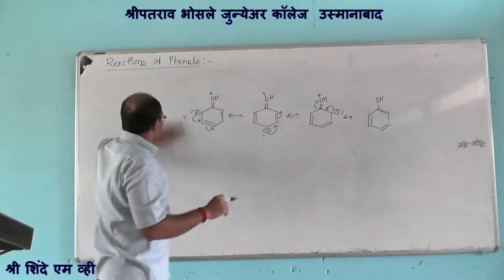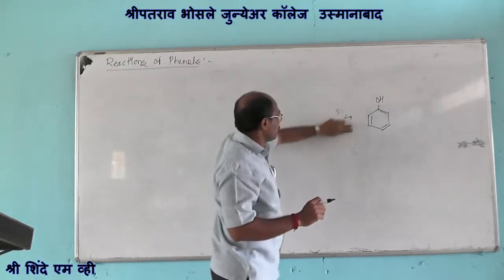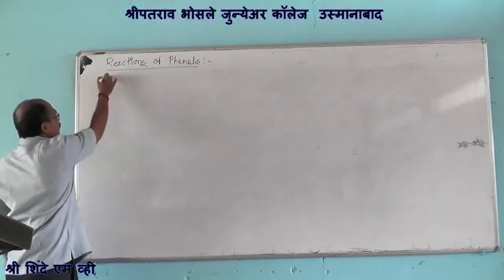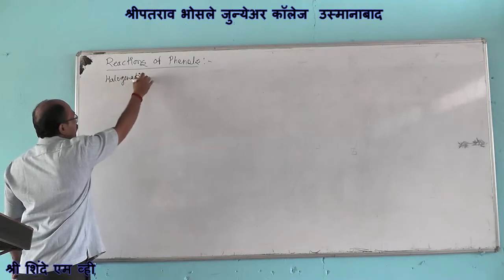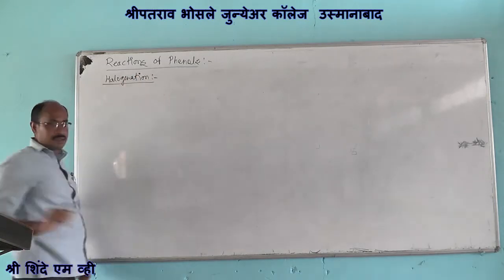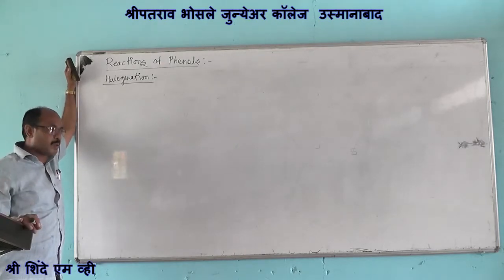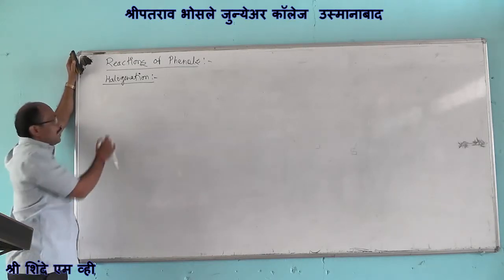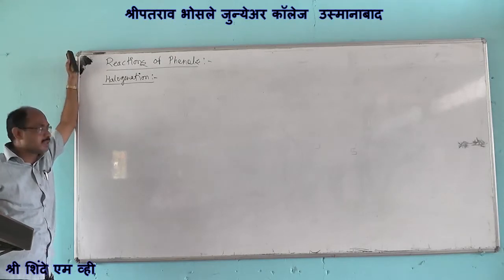Firstly, the halogenation reaction. The reaction in which we are having the substitution of hydrogen atom of aromatic ring of phenol by halogen is known as halogenation reaction. In the halogenation reaction, we are studying the bromination reaction of phenols.